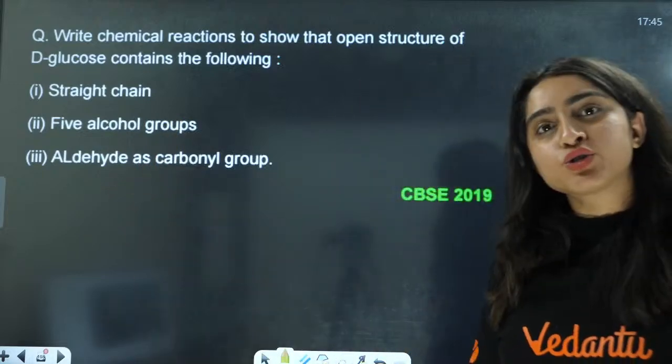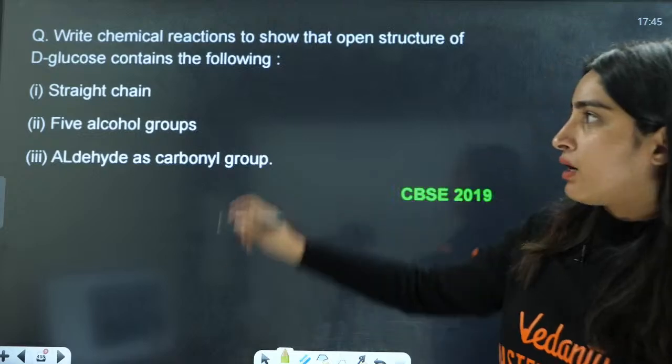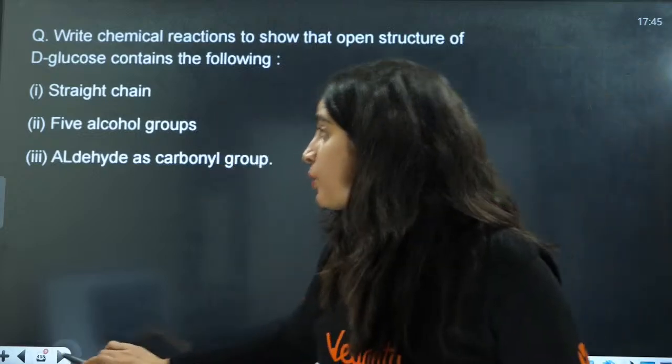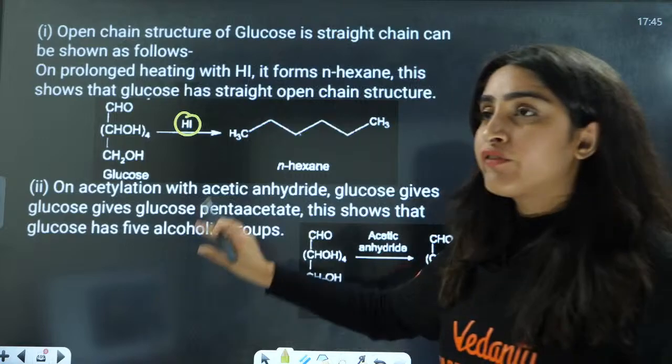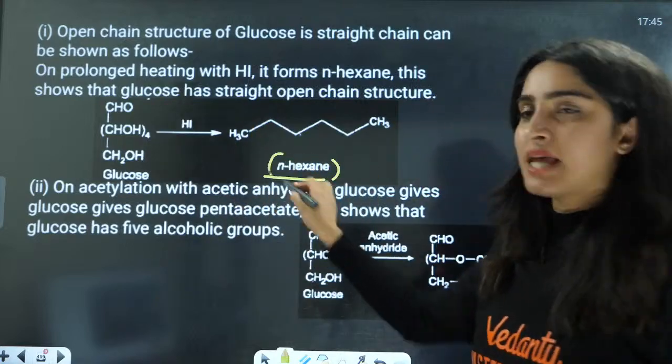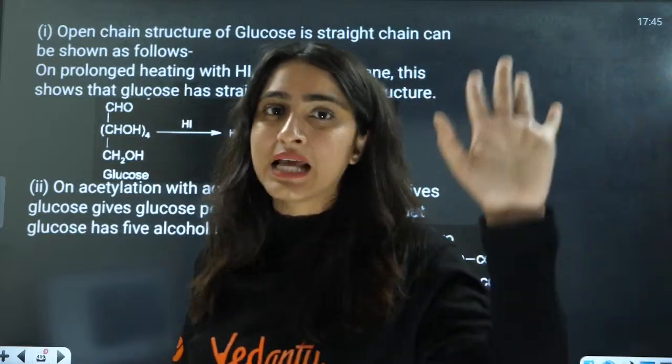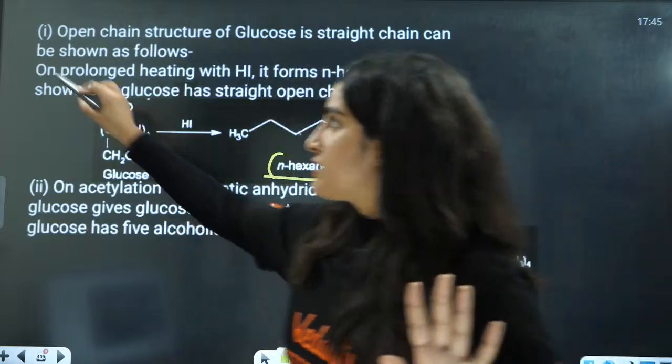Now, if I want to show that glucose has a straight chain, you will react this with HI. It will form n-hexane, and hence we will say that it is made of 6 carbons in a straight chain. This is the first reaction.